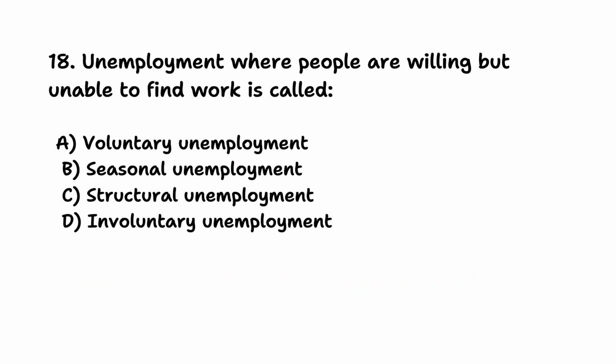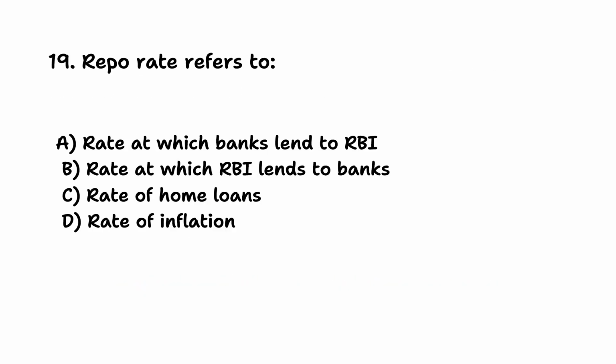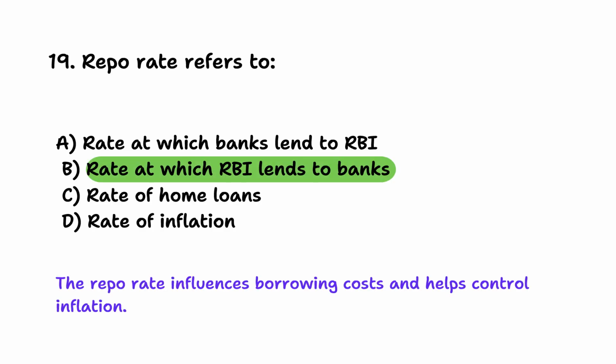Unemployment, where people are willing but unable to find work, is called? Involuntary unemployment. It occurs when individuals want jobs but no employment opportunities are available. Repo rate refers to? Rate at which RBI lends to banks. The repo rate influences borrowing cost, and helps control inflation.